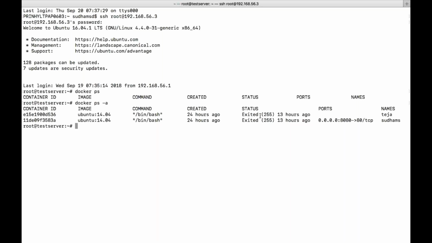Now today I have just started it, so automatically the containers will not start. It doesn't have that functionality. We need to give it. So let's see what we need to give, and we will try to restart my system and see whether the containers are getting automatically started or not. Okay, let's try to do that.